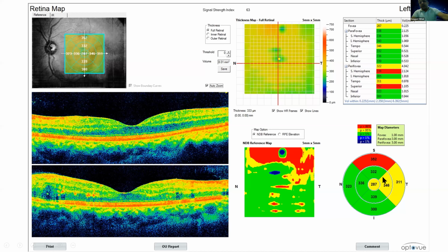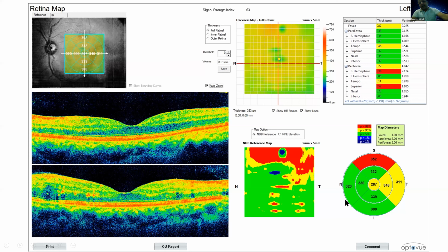So this becomes important again in diabetic macular edema, especially when you have to do laser according to the DRS or ETDRS trial. The ETDRS studies have shown that if the thickness of the retina is increased within this inner circle, then you have to do laser. Otherwise, you can observe.